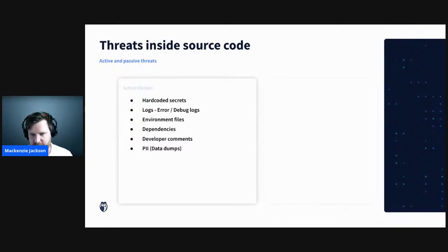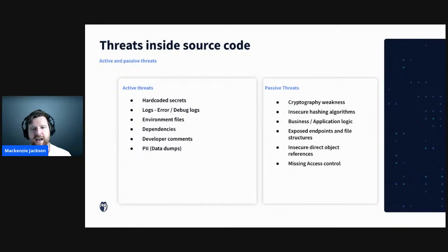Now, the other area that we can talk about is our passive threats. Passive threats are things that don't present a threat by someone just having your source code, but they're significant enough that they're going to lead the attacker to vulnerabilities within your application. Now, you can find vulnerabilities within that source code that we've talked about, but really I'm talking about things that are very difficult to find from attacking your application.